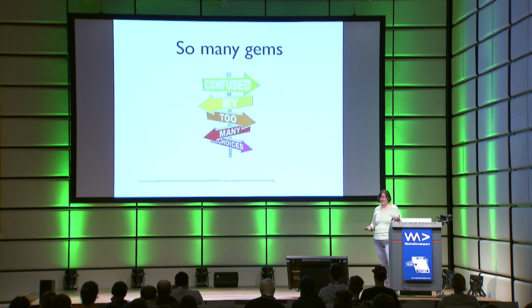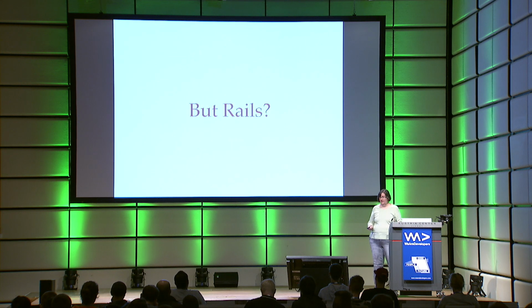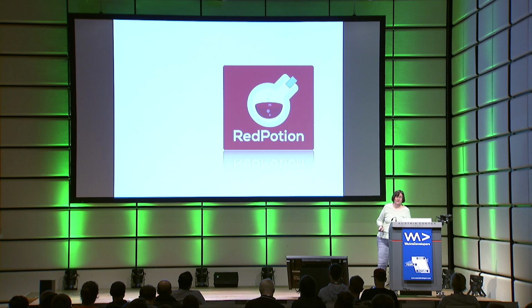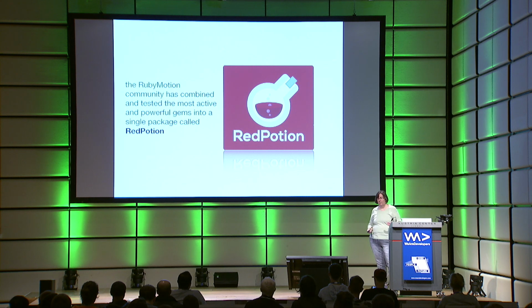Speaking of which, there's actually a lot of gems and a lot of CocoaPods, and it might be hard to figure out which ones are actually good to use. And wouldn't it be nice if there was a framework like Rails, but for iOS development? And so there is. We have Red Potion.